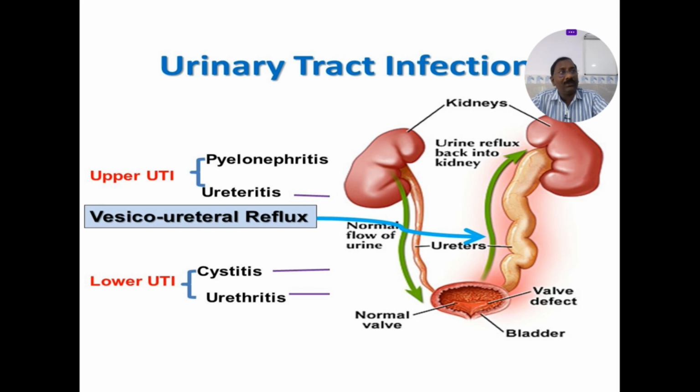The most important thing in children is the vesico-ureteric reflux. If you see the valves in the bladder, there will be a defect in the valves, so that there will be reflux of urine from the urinary bladder to the kidneys. That is vesico-ureteric reflux. This is the main cause of urinary tract infections in children. In the same way, urinary tract infections in pregnancy should be treated very effectively, and you need to give a longer duration of antibiotics to avoid ascending infections and finally urosepsis.